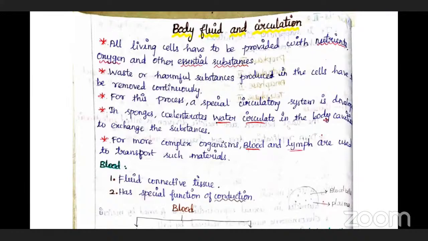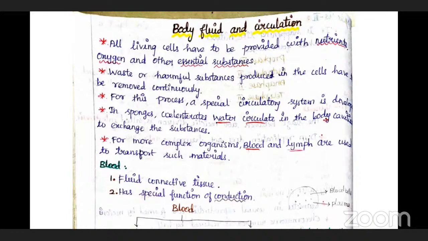Already we discussed genetic inheritance, which comes under botany. On the zoology side, we discussed the immunology chapter, which comes under human health and diseases. Today, we are going to discuss body fluids and circulation. This is the second chapter in zoology in the class program. So, body fluids and circulation.